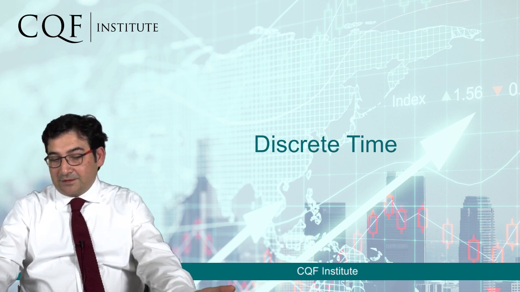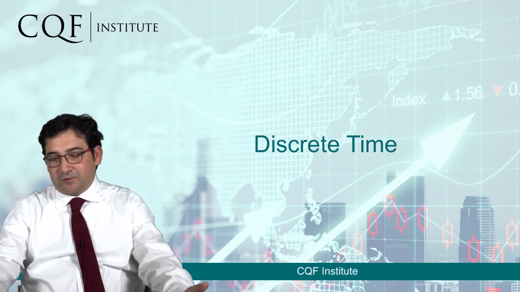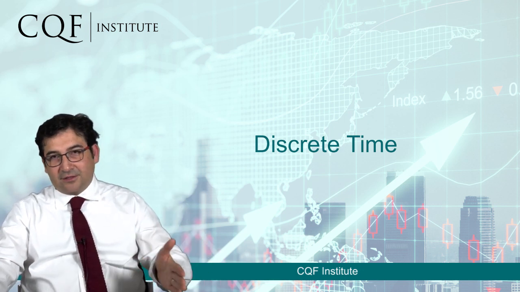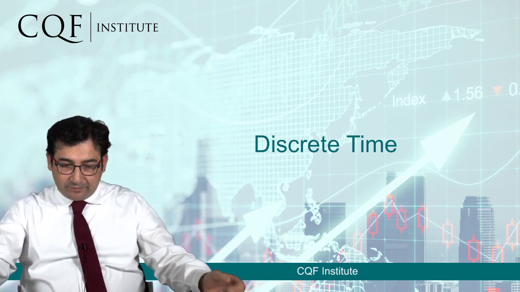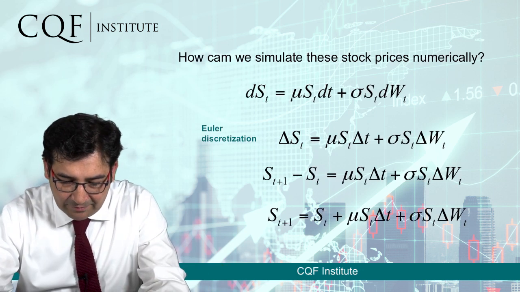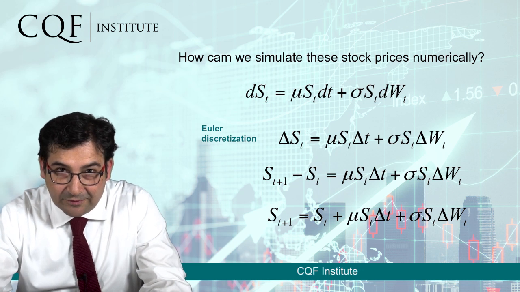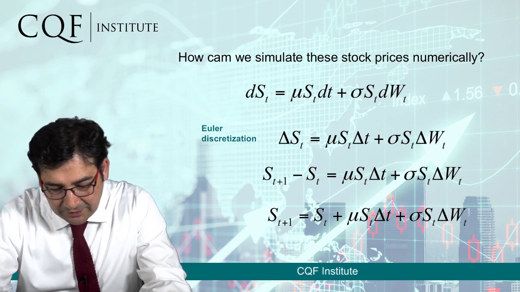In practice, what happens? So if we look at this in discrete time, so what happens between 1 minute and the next, 1 second and the next, 1 day and the next, what we have is that we can represent this continuous process, this continuous stochastic differential equation, through discretization.